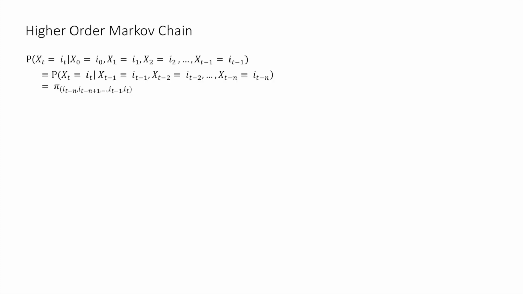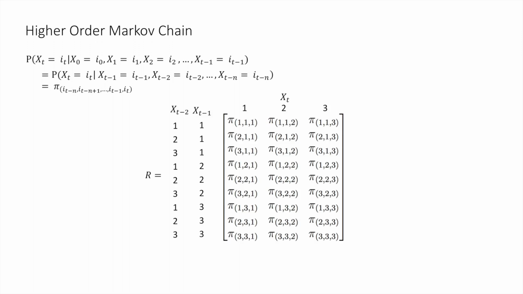In some situations, the present depends not only on the first leg, but on the last n observations. This is a high-order Markov chain. If we consider two legs, which means we take the previous two states into consideration, we will get the second-order Markov chain. The reduced form of the matrix corresponding to order equals 2 and state equals 3 is displayed as below.